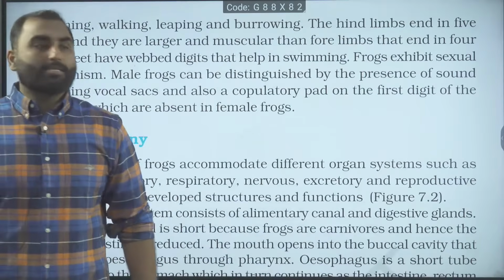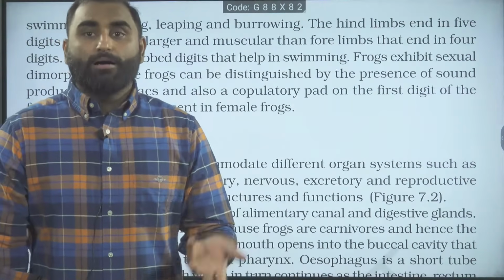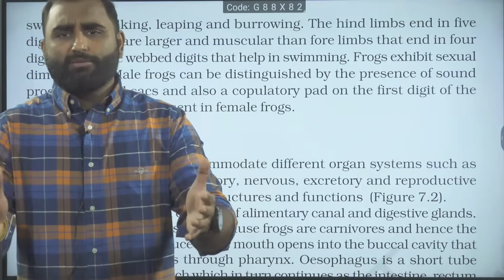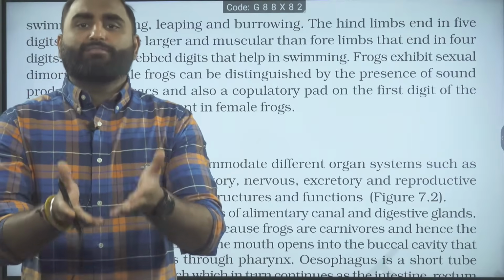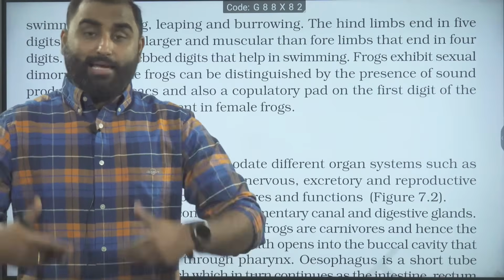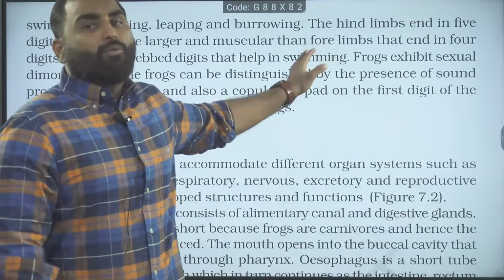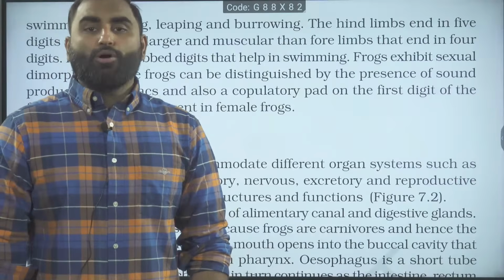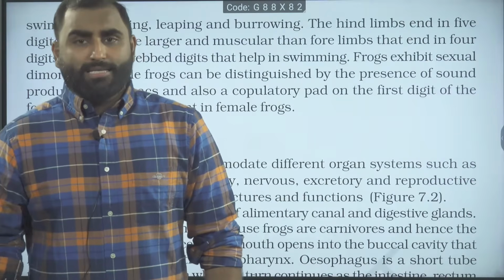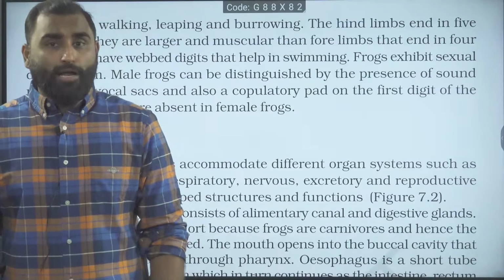Now the frog exhibits sexual dimorphism. Very important. That also came in the NEET exam: male and female frogs have certain distinguishing points. If in a species there are differences between male and female, that is called sexual dimorphism. Like humans also, there are differences between male and female. One difference is the vocal sac. The vocal sac is present in the male, absent in the female. It doesn't mean the female cannot produce sound. Male and female frogs both have vocal cords.